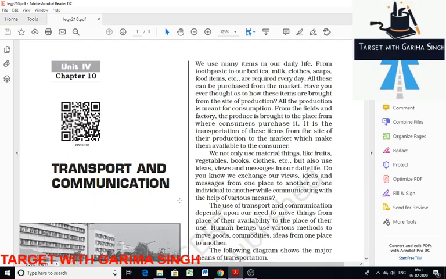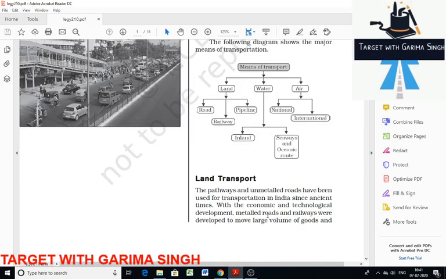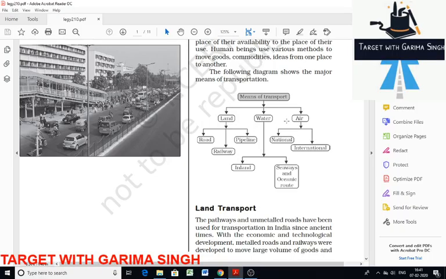Major means of transportation are land transport, which includes road, railway, and pipeline; then water transport, which includes inland, seaway and oceanic routes; then air, which is national and international.